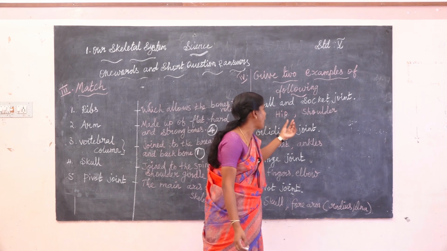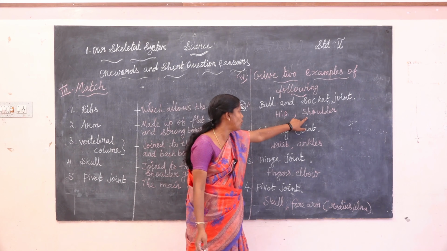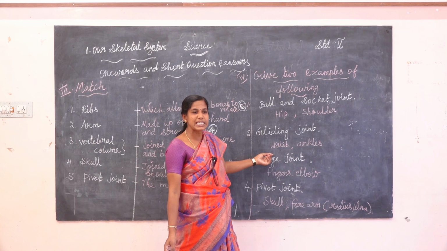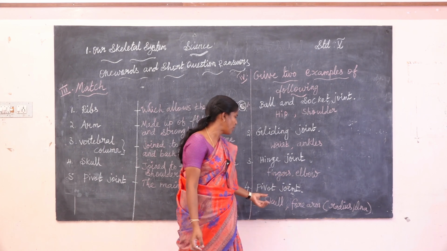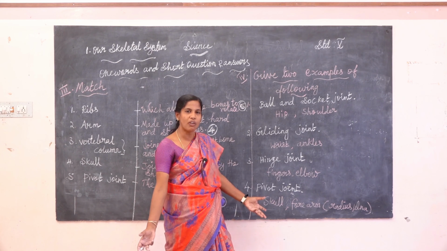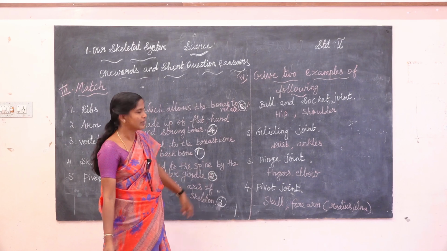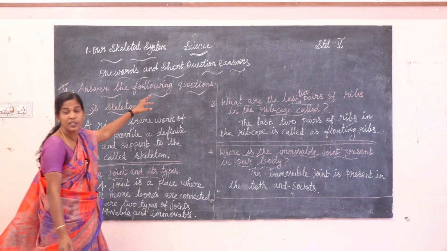One more time, repeat. Ball and socket joint, examples hip and shoulder. Gliding joint is wrist and ankles. Hinge joint is fingers and elbow. Pivot joint is skull and forearm. Do you understand? Next, answer the following questions.